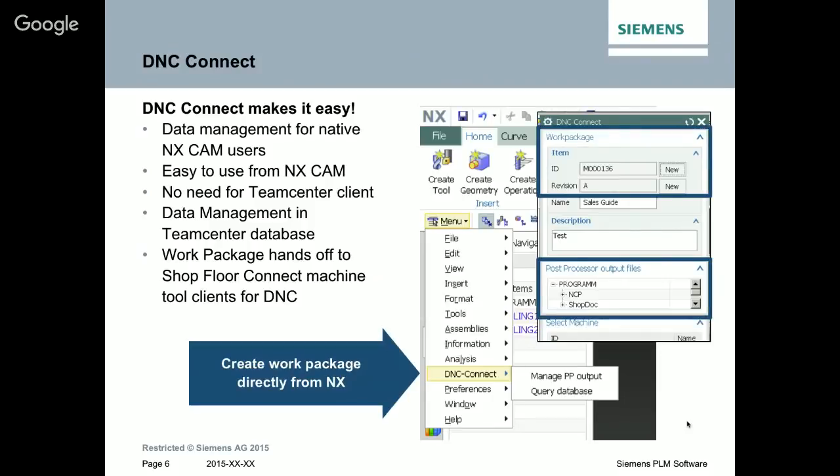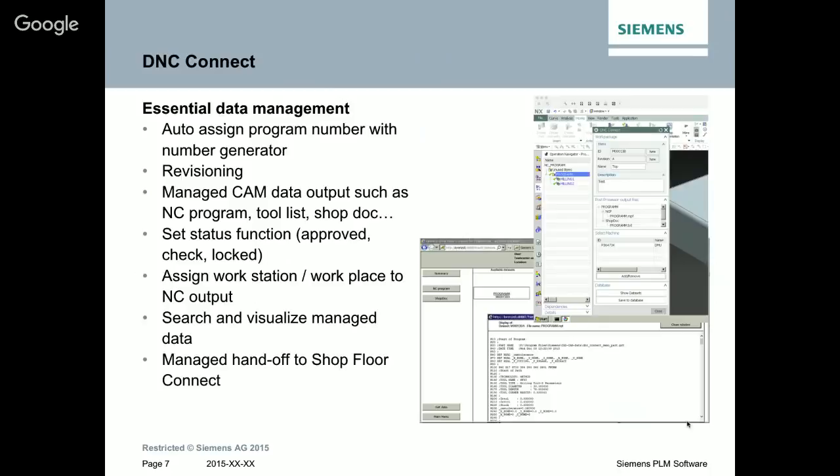So create the work package directly from NX. As you can see, for the post output files, you can select the machine, and you can also select a status: is it approved, is it locked, is it in check mode. When you start from the data management point of view, you can assign a number in the background from the Teamcenter environment, or you type in your own number. Normally you can assign a number from the number generator.